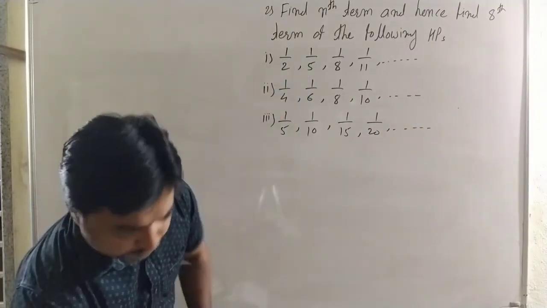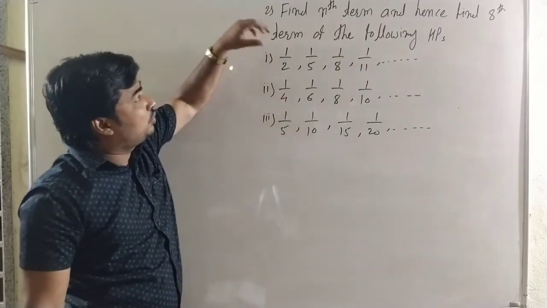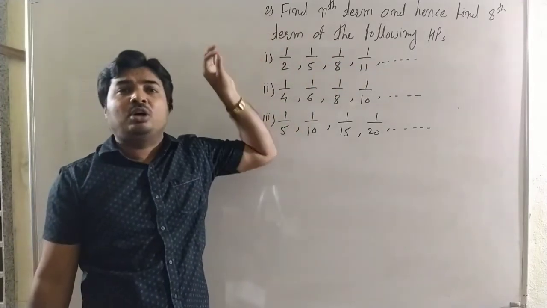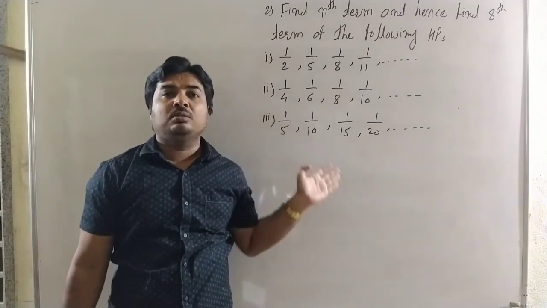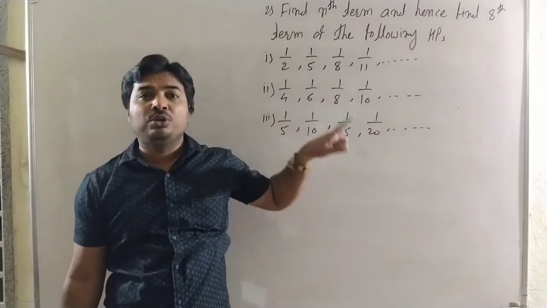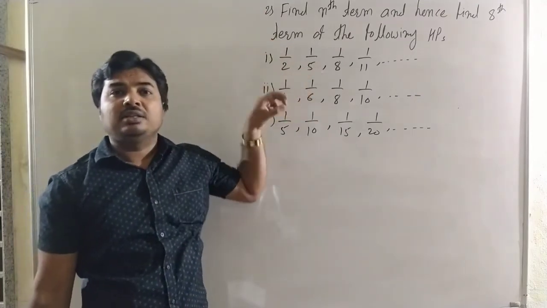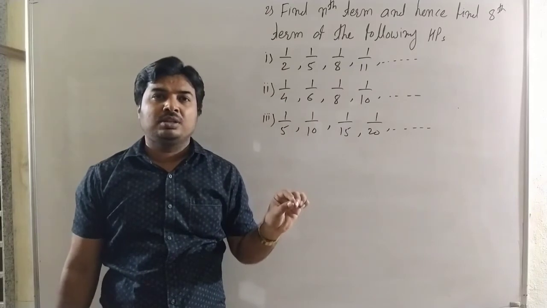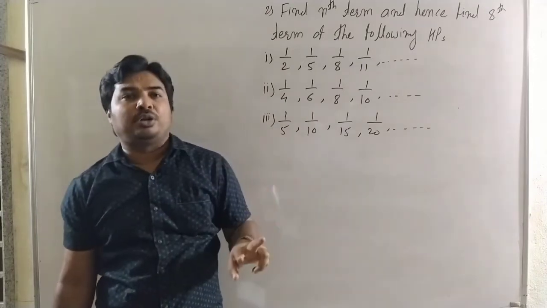Now here given that it is a harmonic progression, we want to find the nth term of the harmonic progression, but there is no general formula for finding the nth term of a harmonic progression. But here, for finding the nth term in a harmonic progression, we use the nth term of an arithmetic progression.